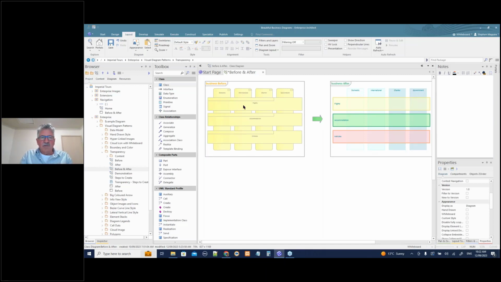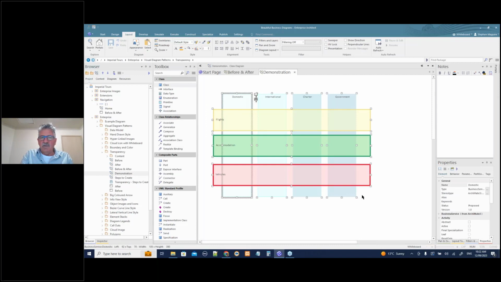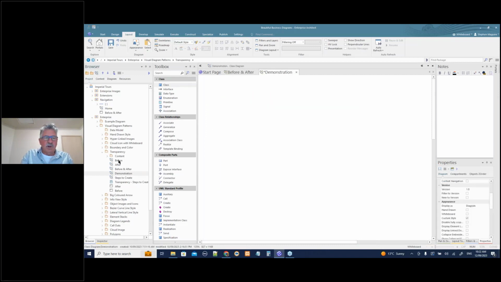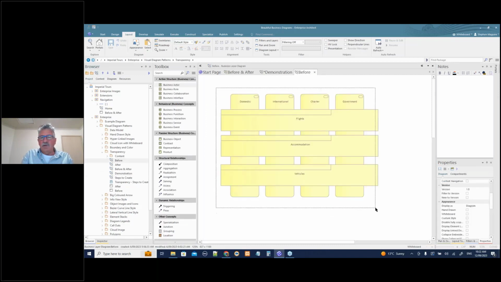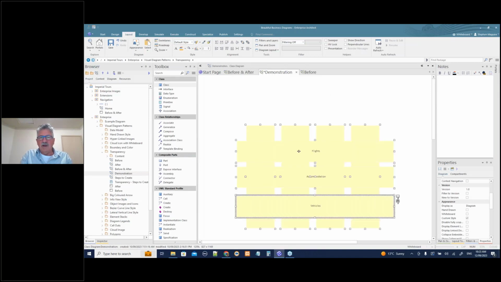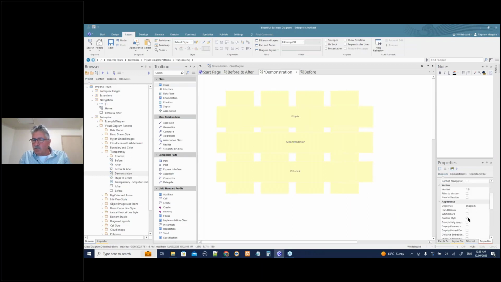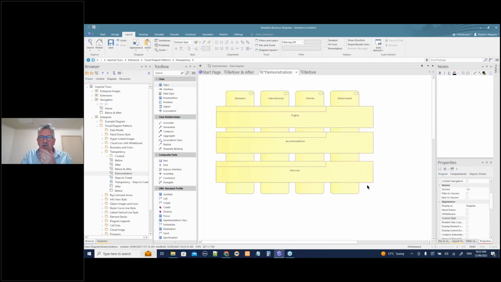So again, let's look at our demonstration diagram, and I'll just delete this stuff off here because I was just working on this before. There's our before diagram. Let's just grab that again, paste it into our demonstration, open our demonstration window, paste that in, and let's see how we can do this. I'll just take this diagram property off for a minute. So there's the starting diagram: flights, accommodation, and vehicles, domestic, international, charter, and government.